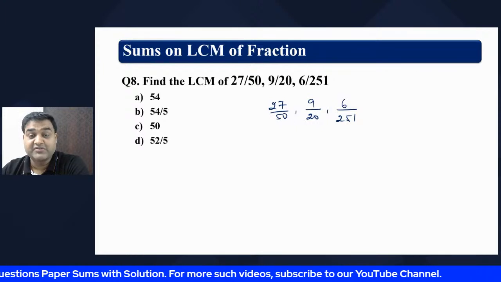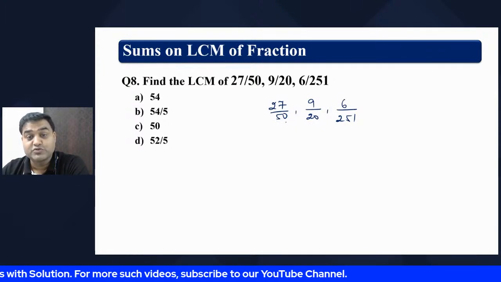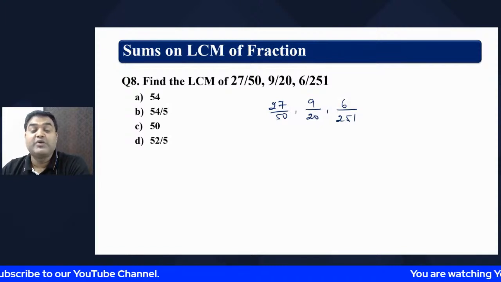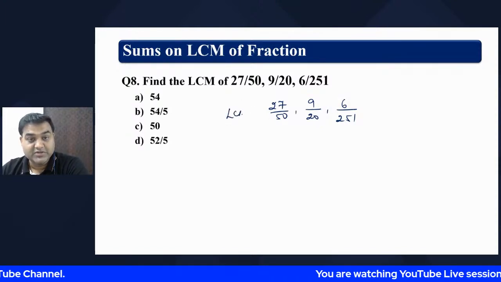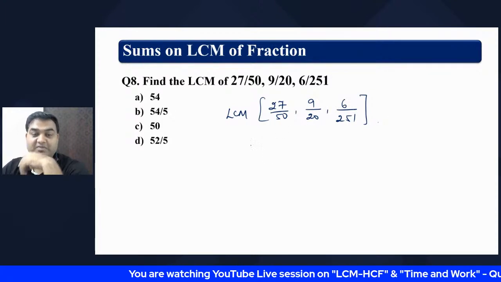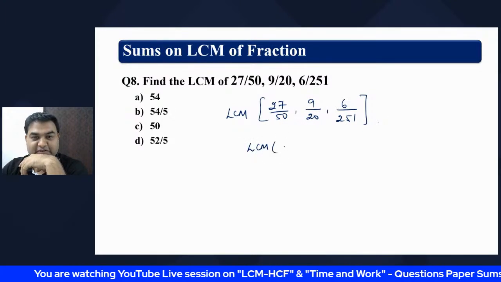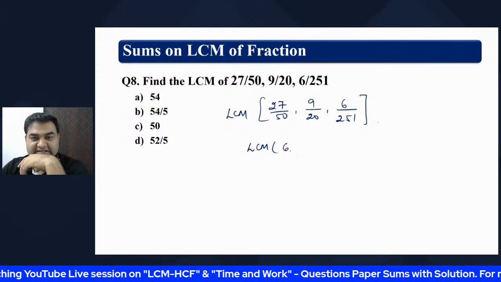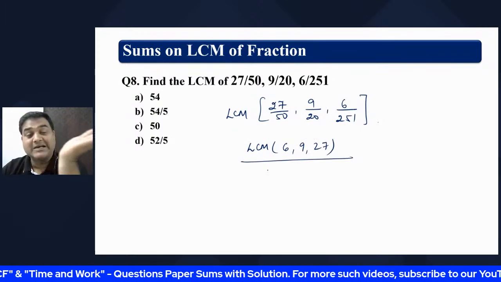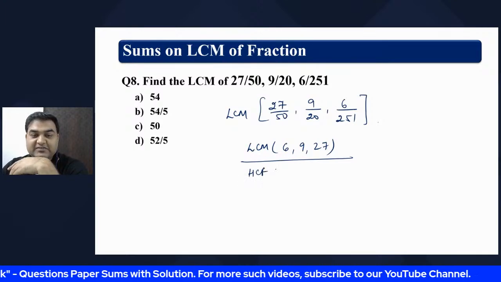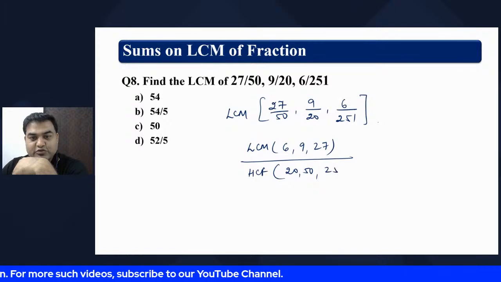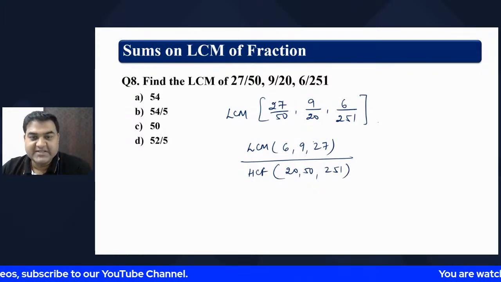The traditional method was something different. In the traditional method, we used to find the LCM of these two numbers, then multiply the numbers and make them equate. These things we are not going to do, because that is a waste of time. We have to find the LCM of these three numbers. So that will be equal to the LCM of 6, 9 and 27, I am writing in ascending order, and the HCF of 20, 50 and 251.